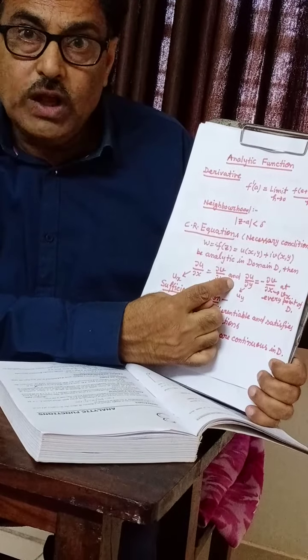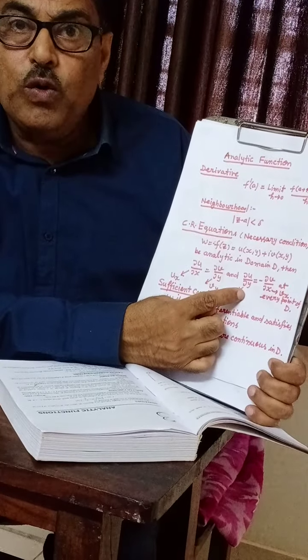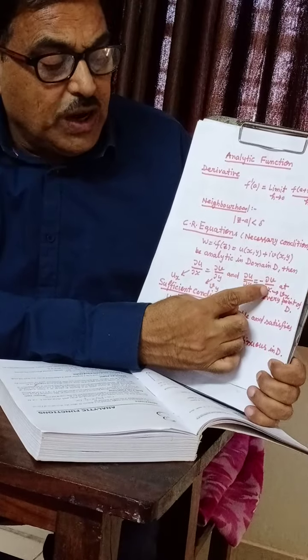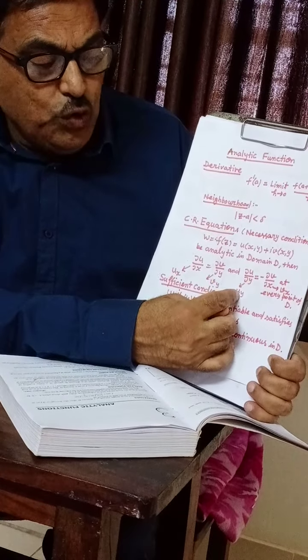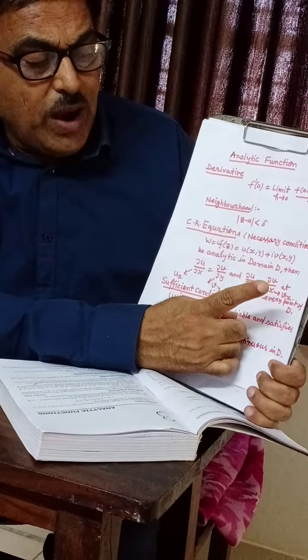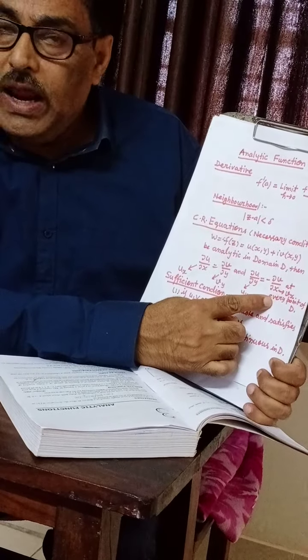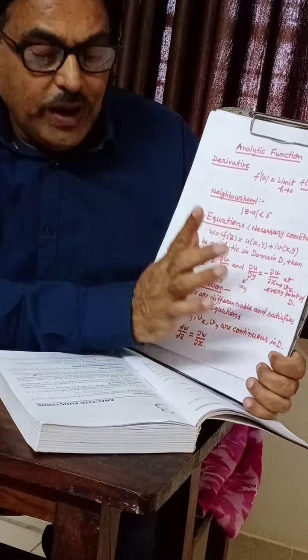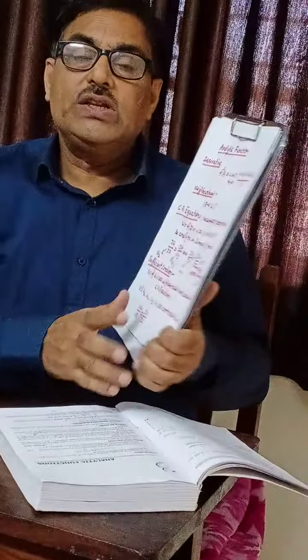And the other is del u upon del y is equal to minus del v upon del x. So uy is equal to minus vx at every point of the domain D. This is the necessary condition for a function to be analytic.